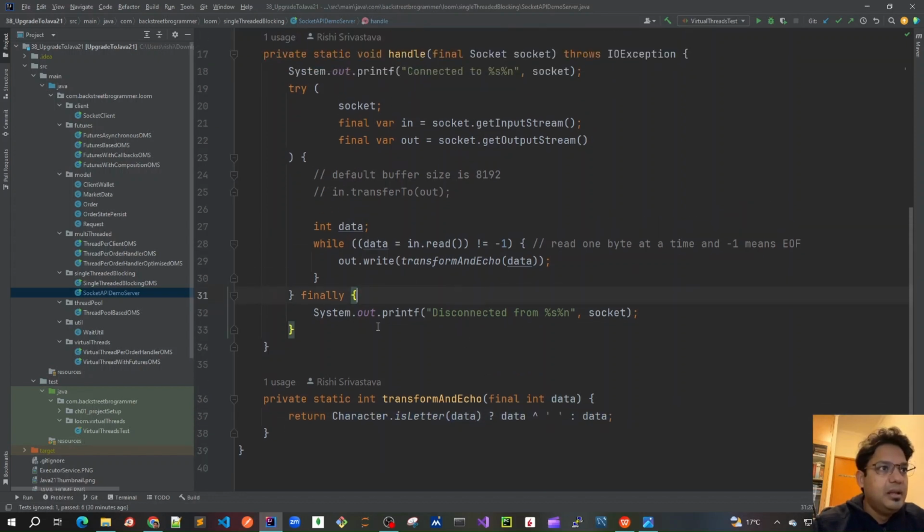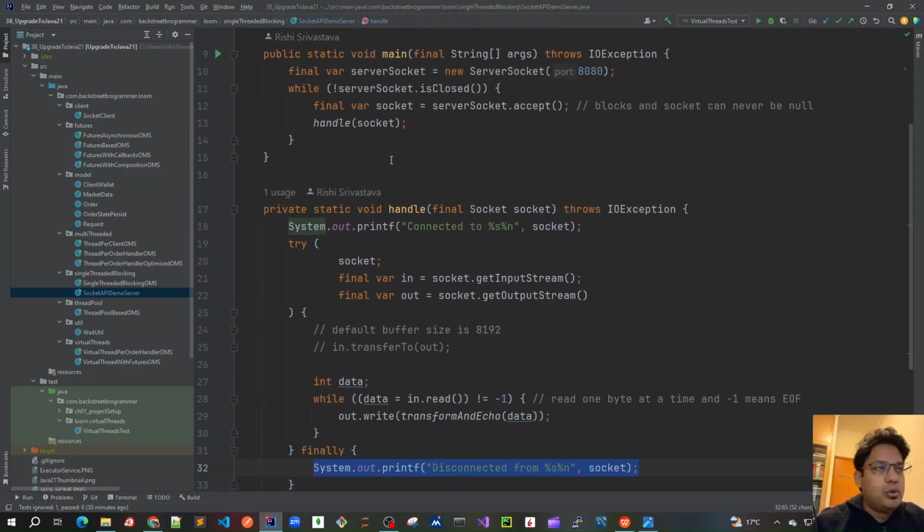Okay, and then finally, once we move out of the try block, which means that we have run the EOF, which is -1, end of file, in that case, we disconnect from this client, from this socket, and there is no more connection. And then the same thread which has been handling it will again go back here. It will see that the server socket is not closed, and then it will again start listening on this.